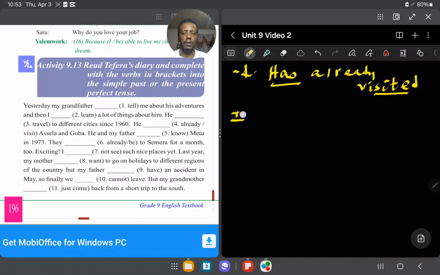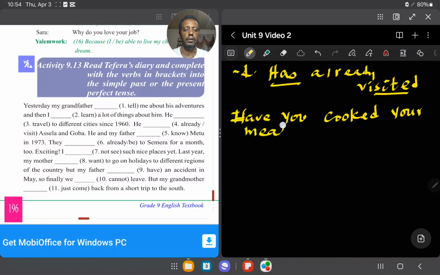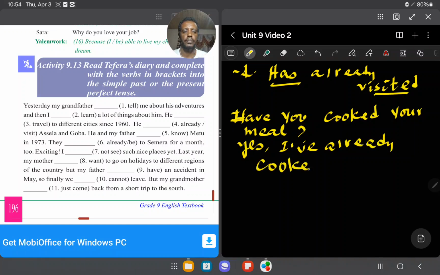Okay. Have you cooked your meal? እንደዚህ ብዬ ብጠይቃችሁ have you cooked your meal? ምግባችሁን ሰርታችኋል ተብላችሁ ብትጠየቁ ምንድነው? አሁን what is my expectation? Yes, I have already cooked ብትሉኝ ምንድነው የሚሆነው?